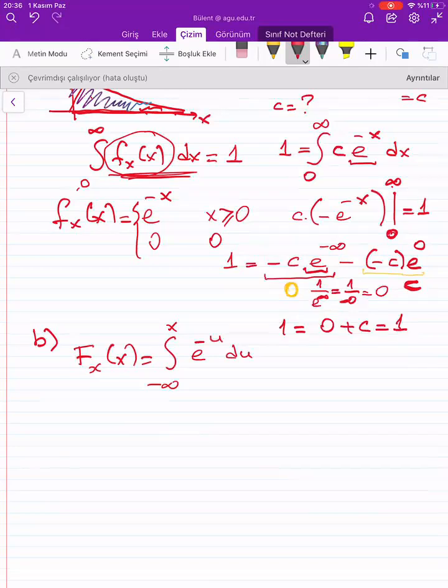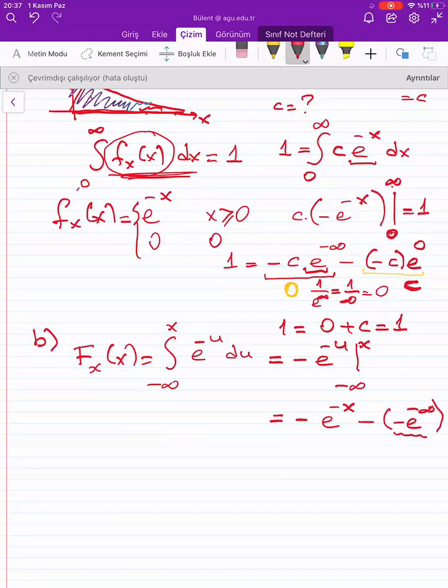And then again, I will get minus e to the power minus u from minus infinity to x, which is equal to minus e to the power minus x minus e to the power minus infinity. So this minus infinity stuff is always 0.